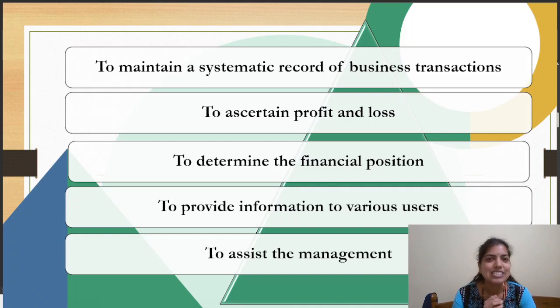And the next reason is to assist the management. Management in the sense of all the employees of the organization. If they have to keep up with their work, then we have to provide them with certain information, and that information will be given to us only after maintaining this systematic record. And how do we know that? That is by understanding accountancy. Yes, my dear students, you have got it right.